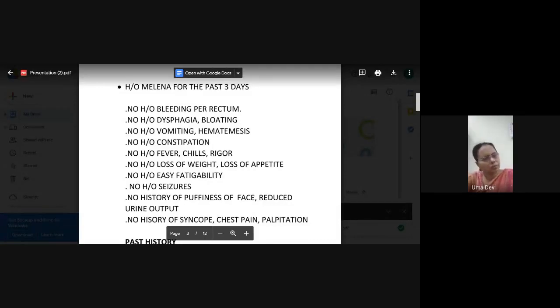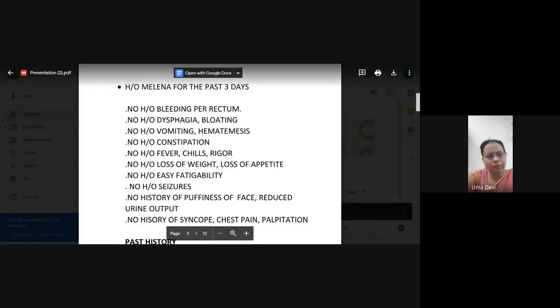complication of cirrhosis or portal hypertension? What are the complications? Hepatic encephalopathy. Yes, hepatic encephalopathy. What is the history you will get? Patient feels drowsy, altered sleep pattern. Yes. So instead of no history of seizure, you can bring it in past history. As you said, you want to rule out toxicity, acute liver injury, or chronic liver failure. So here, no history of altered sleep pattern will become very important.